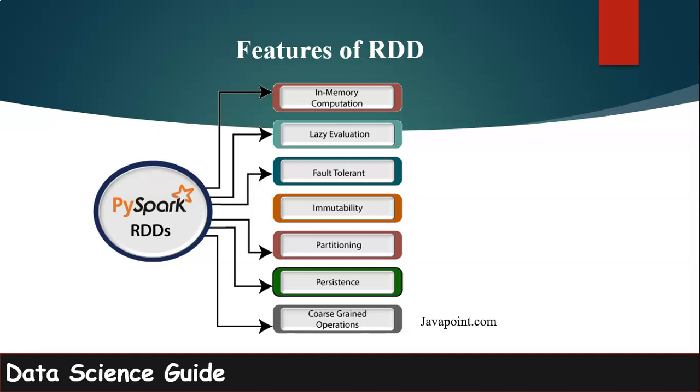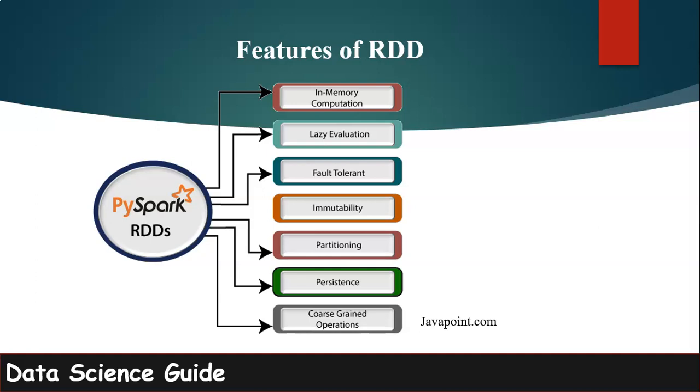The other feature here is immutability, which means the created data can be retrieved anytime, but its value can't be changed. And partitioning means RDDs are collections of various data items that are so huge in size that they cannot fit into a single node. For this reason, they must be partitioned across various nodes.